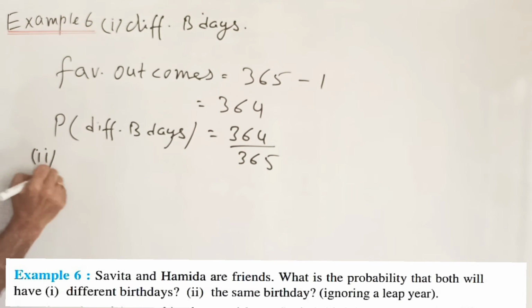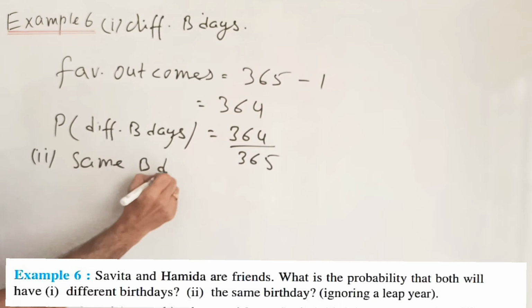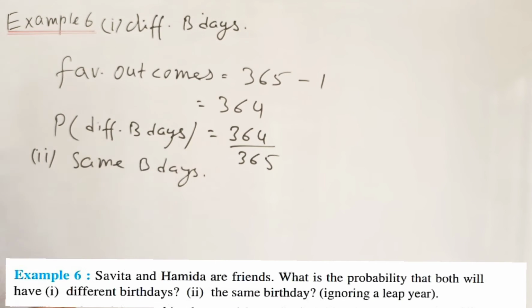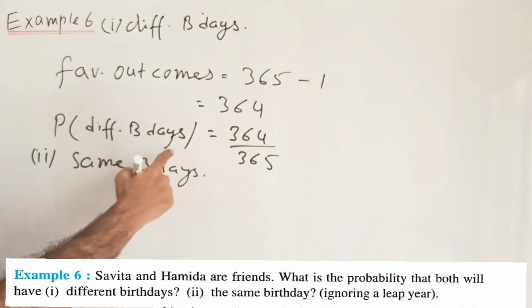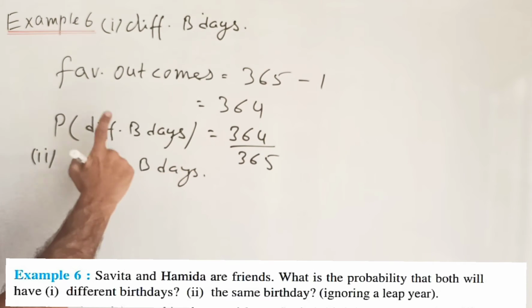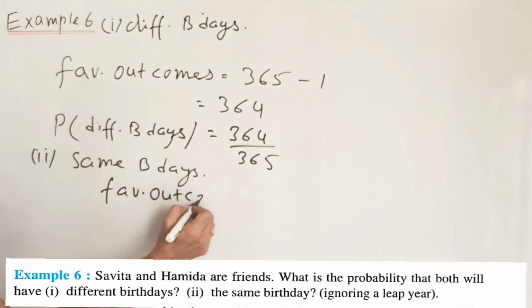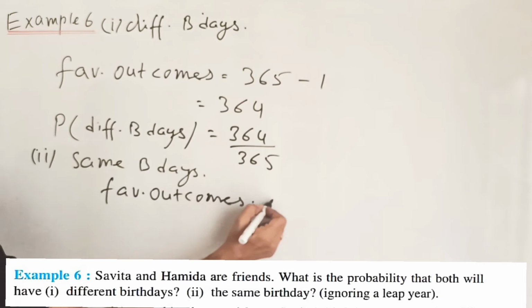Now the second part, same birthday. Same birthday means very simple, the one common day. Assume that on 1st December they have the same birthday, so that is the one day. So the favorable outcome is 1.